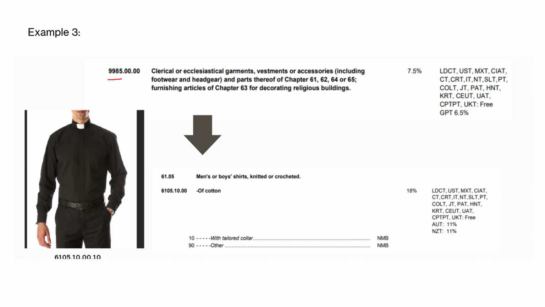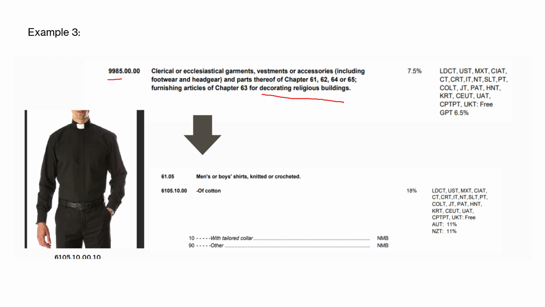Another example would be if we use tariff code 9985. This is for ecclesiastical garments, vestments or accessories that can be used even to decorate religious buildings. So I just put an example of a Catholic priest. They would usually use a long sleeve shirt. In this case, the HS code is 6105100010.